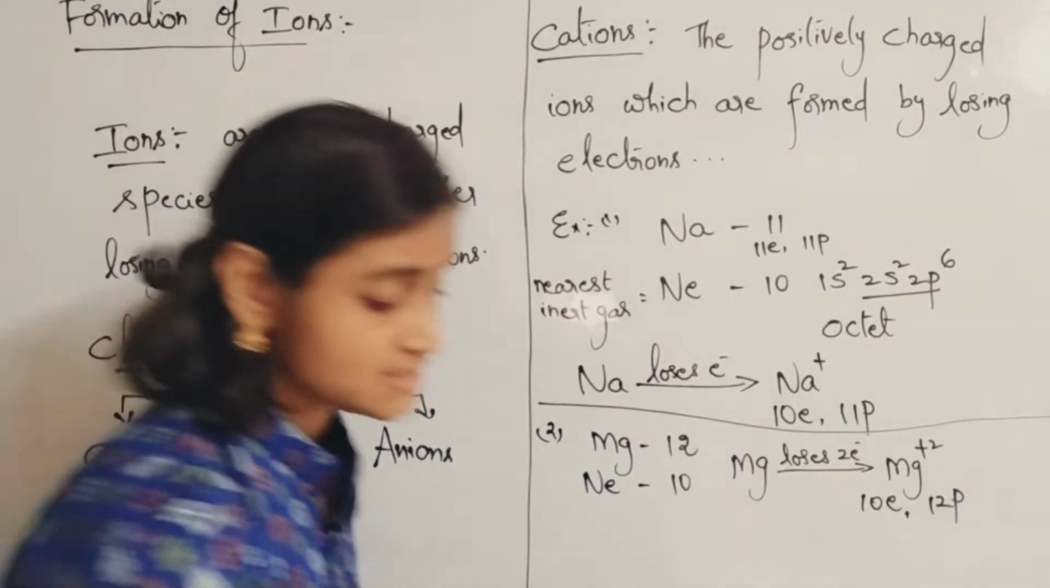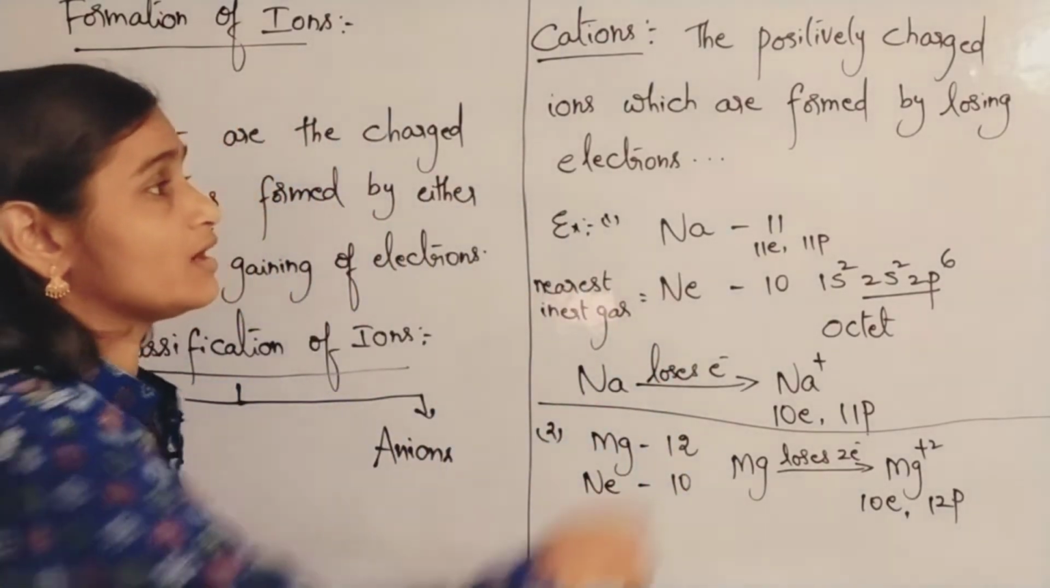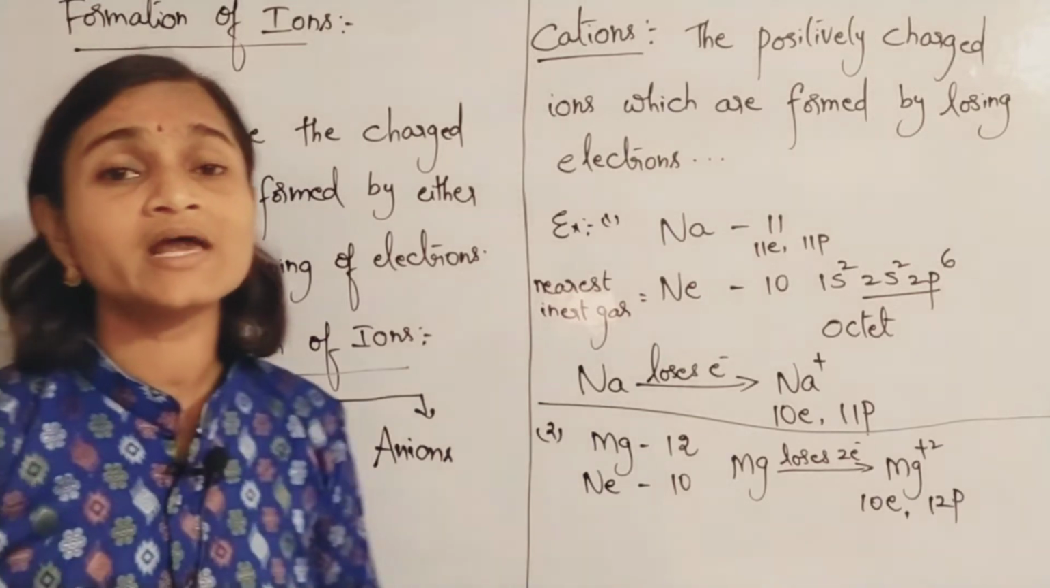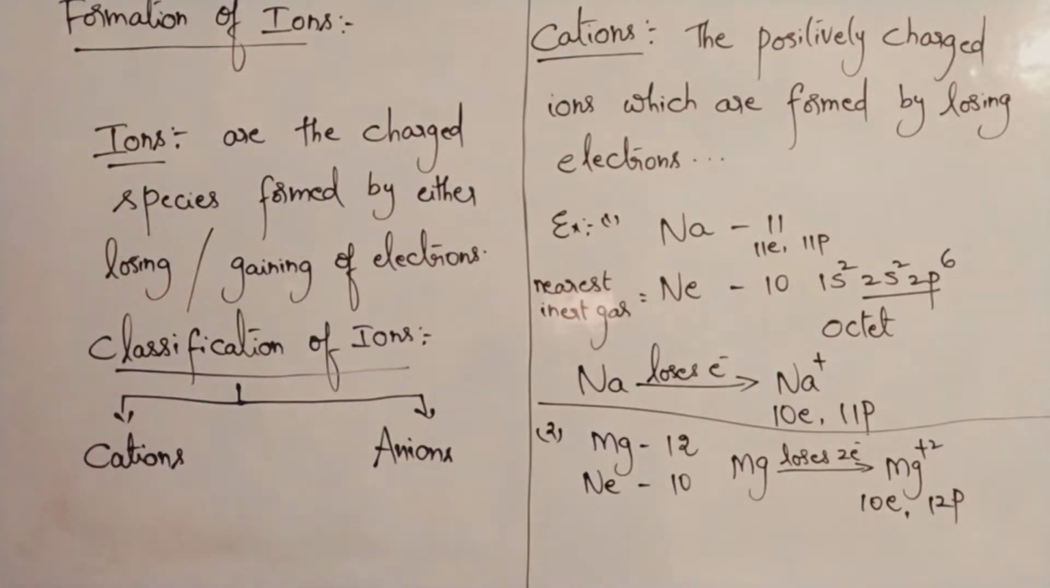So substances or species which are formed by losing electrons are called as what? Cations. Okay, you can please note down.